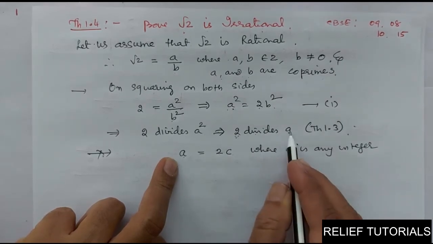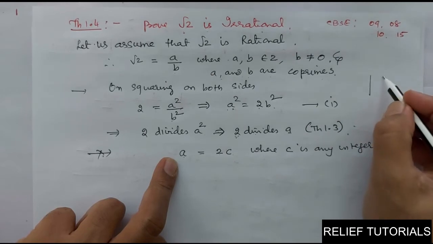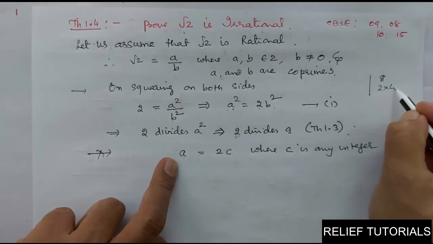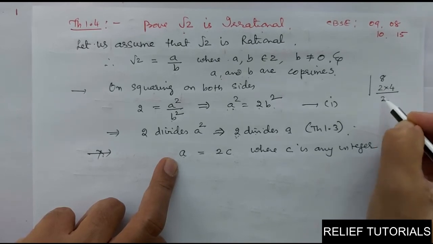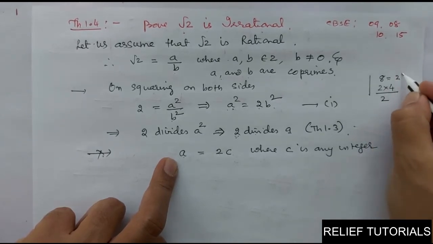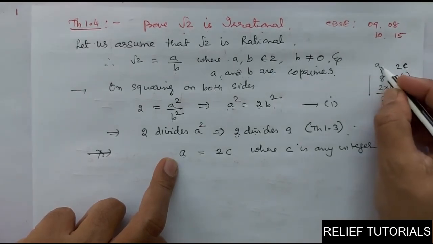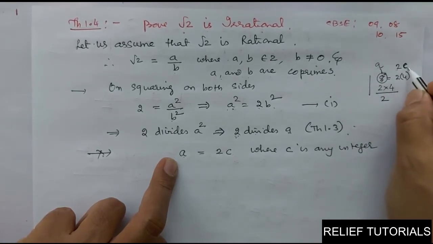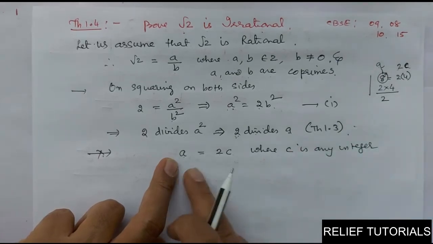That's why 2 divides a. For example, take the number 8. That is equal to 2 into 4. So we can divide this by 2. I can write this 8 as 2 into 4, so I can write this as 2c. This is a. So a is equal to 2c. Why? Because it is 8 and one of its factors is 2. So 2 into 4, so 2c, and c is equal to 4. Any integer I can write this way.